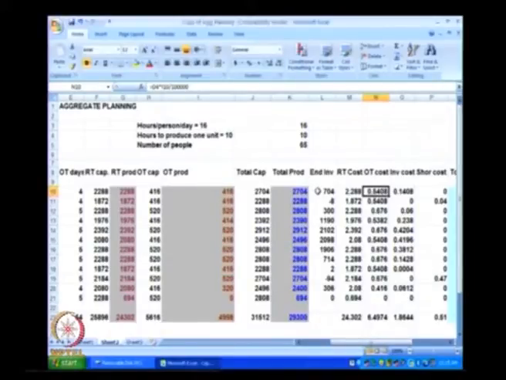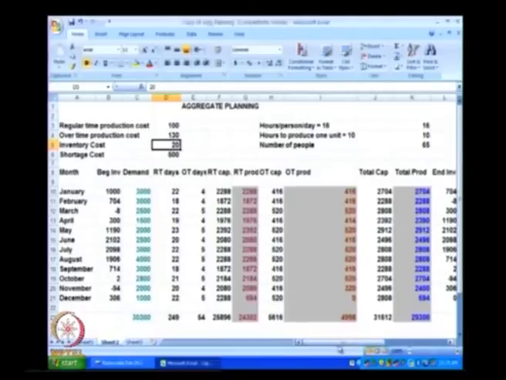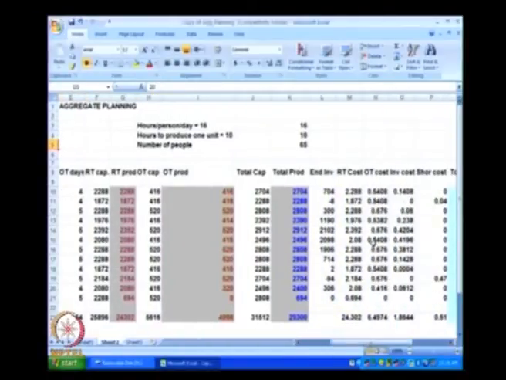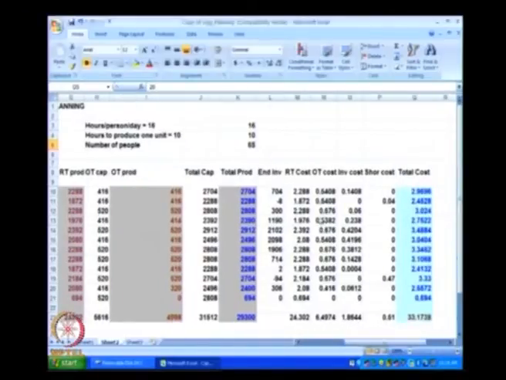Ending inventory is 704 units. There is 20 rupees for the inventory cost. So 704 into 20 would give us 0.1408. Since ending inventory is positive, there is no shortage, so shortage cost is 0, and the total cost is the sum of these 4 costs, 3 costs in this case because shortage is 0, it is 2.9696 lakhs.